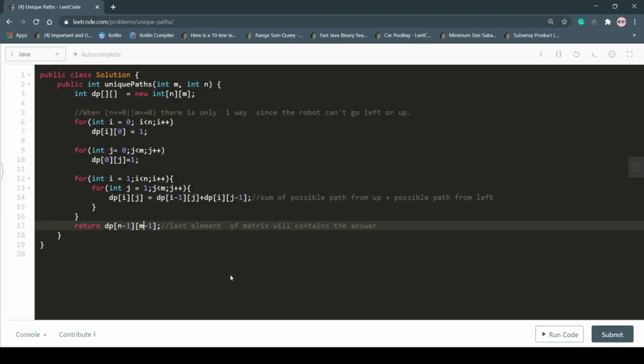Now let's move to the code part. Here I have made a 2D matrix of n rows and m columns. You can also make the 2D matrix of m rows and n columns. The answer will be the same, right? But if you interchange m and n, then you have to change the code accordingly, right?